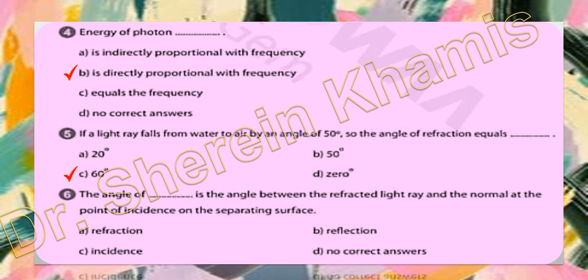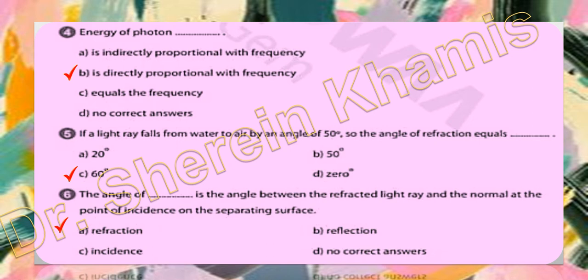Okay, let's go to question 6. What is the angle between the refracted light ray and the normal at the point of incidence on the separating surface? We said refracted angle, so we have here the angle of refraction. If we say the refracted light ray, we say angle of refraction. For the reflected light ray, we say angle of reflection, according to the question.